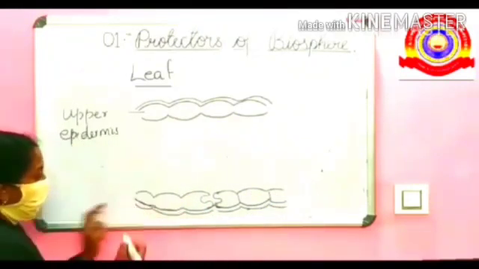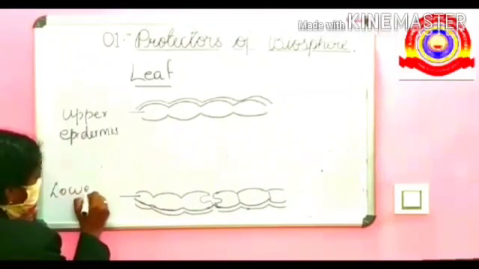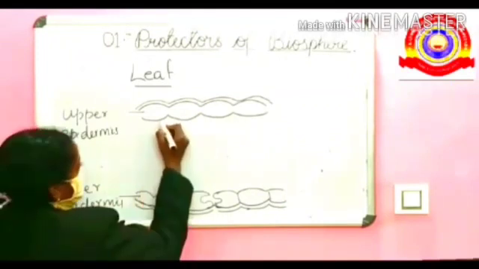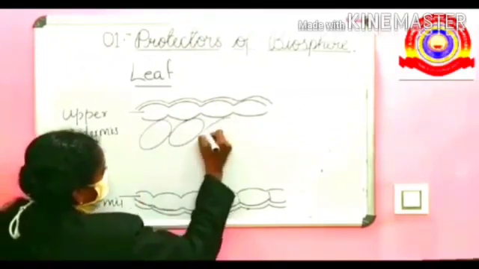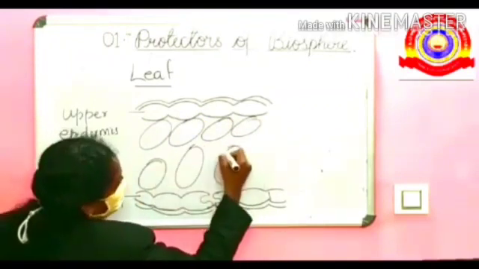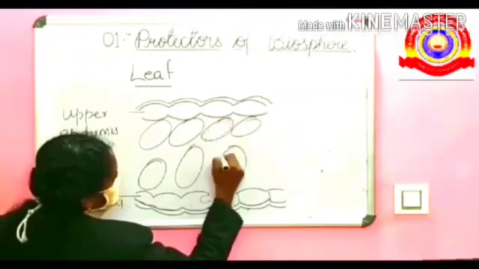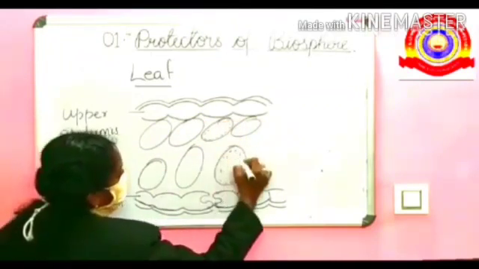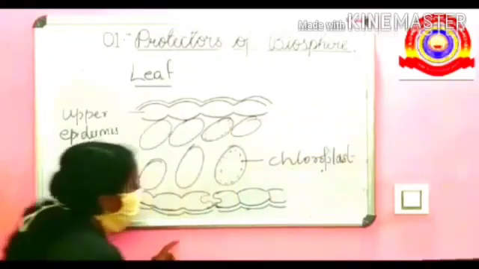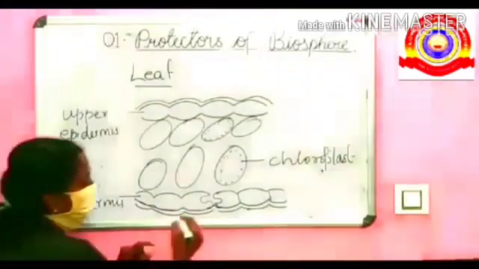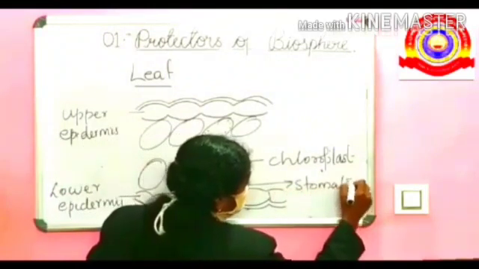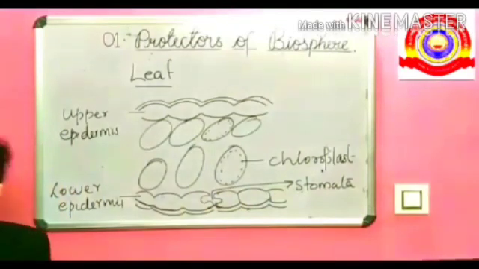And in between the upper epidermis and lower epidermis, we can see chloroplast, and also some spaces are seen. This is called the chloroplast. And in the leaves, in the lower epidermis only, we can see stomata. This is the structure of the leaf.